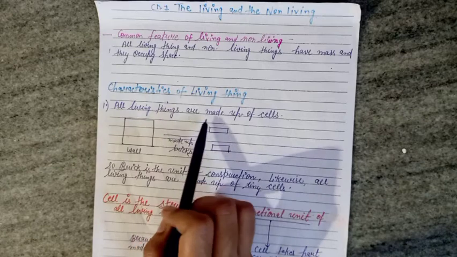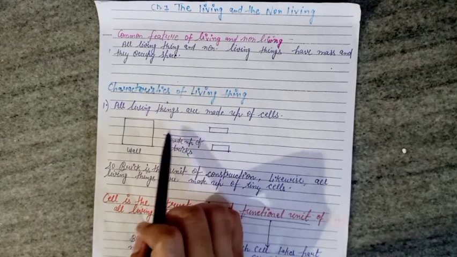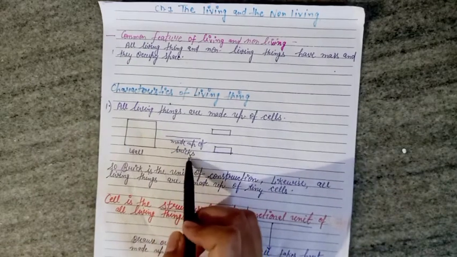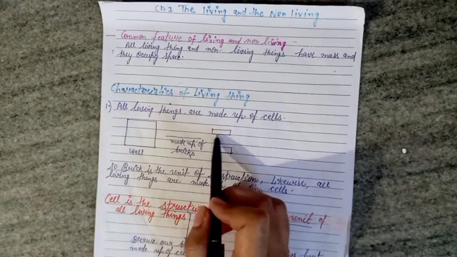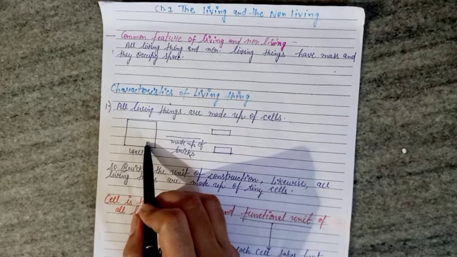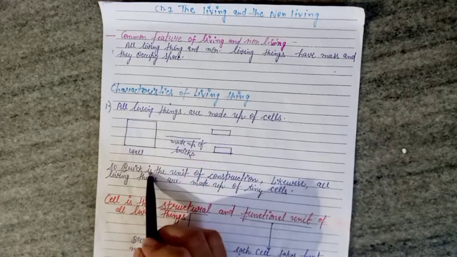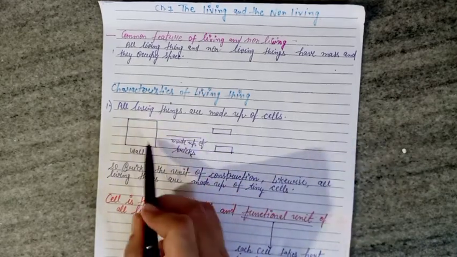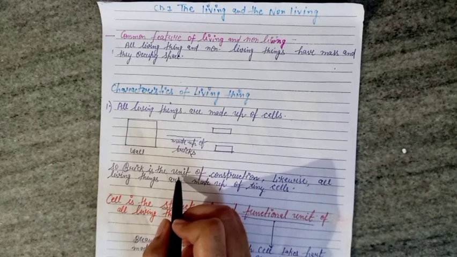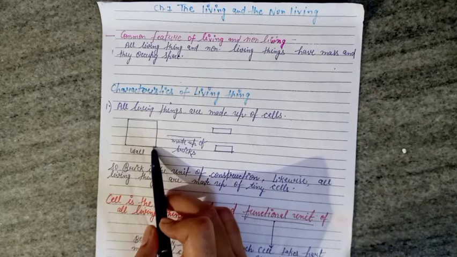All living things are made up of cells, such as a wall. This wall is made up of bricks, and these bricks are utilized here to make the wall. In the same manner, our body is made up of cells. In this wall, the brick is the unit of construction, because by the joining of so many bricks, wall formation occurs.